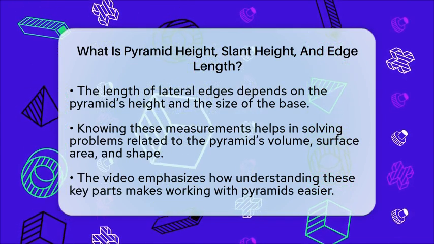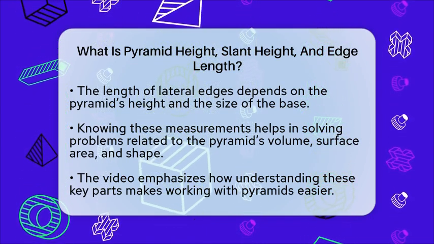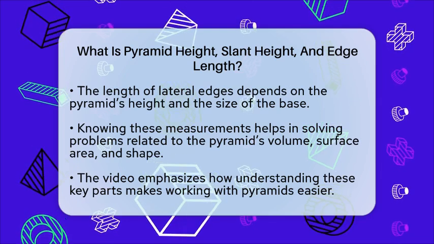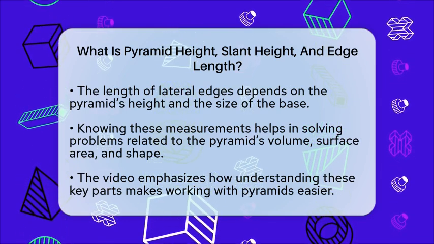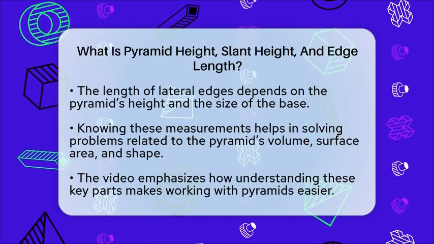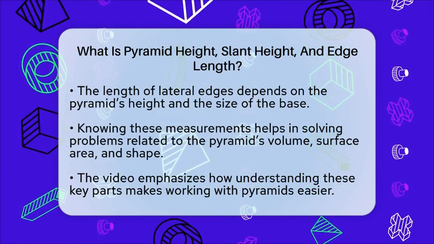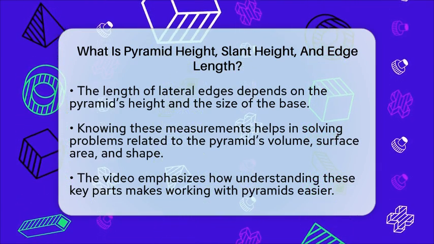So, to sum it up, the pyramid height is the vertical distance from the top to the base. The slant height is the length along the face from the top to the middle of a side. And the edge length includes all the line segments that form the sides and base of the pyramid. Knowing these measurements makes working with pyramids much easier and helps us understand their shape better.